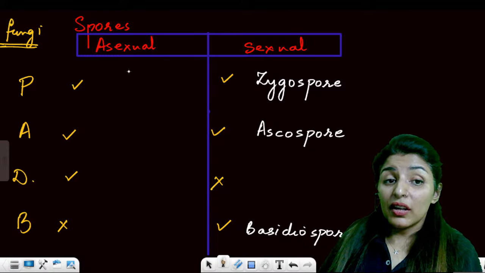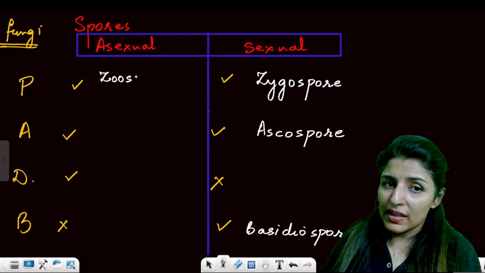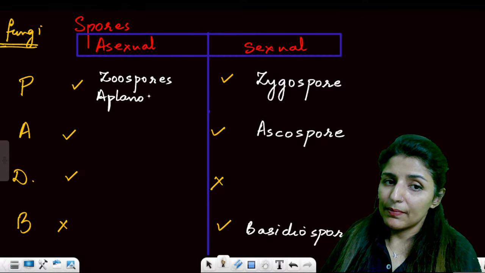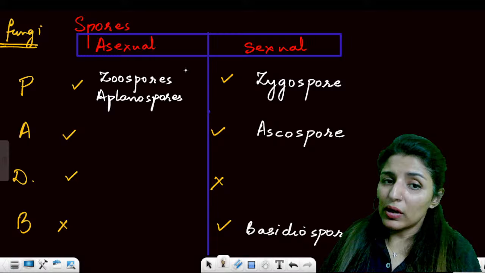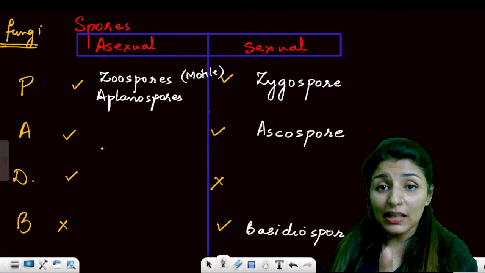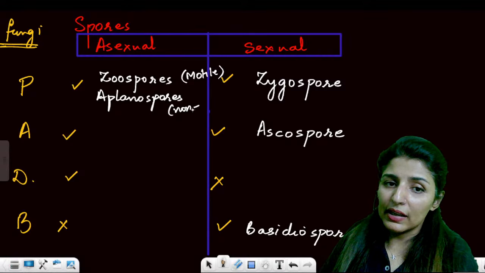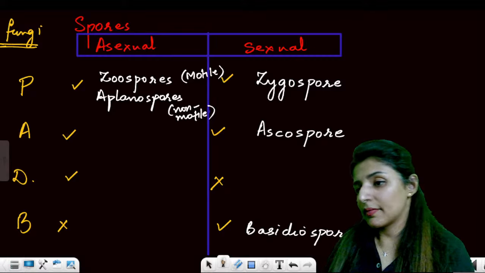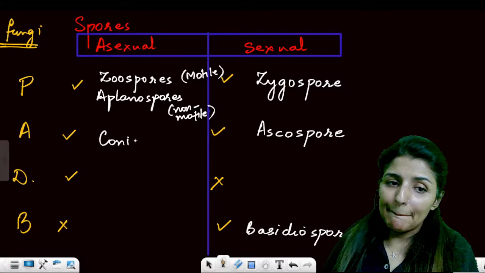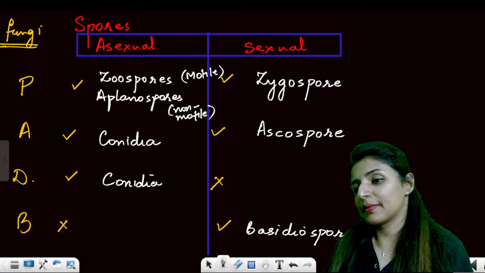Okay, now talking about the asexual ones. In Phycomycetes, there will be two types of asexual spores, zoospores or aplanospores. If they are motile and have flagella, they will be zoospores. Zoo means animal, an animal-like feature. Motility is an animal-like feature. Zoospores are motile. Aplanospores are non-motile. Are these points clear? Then in Ascomycetes, we have conidia. Deuteromycetes also form conidia.